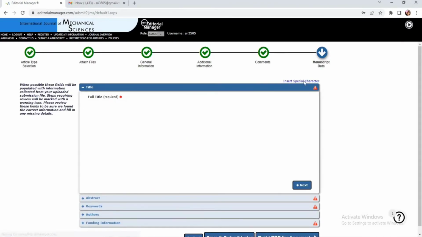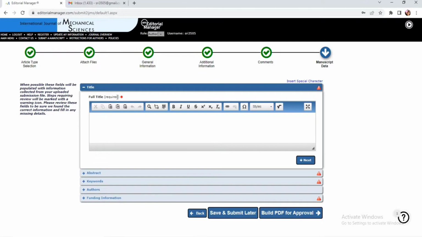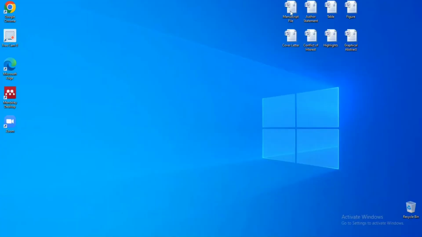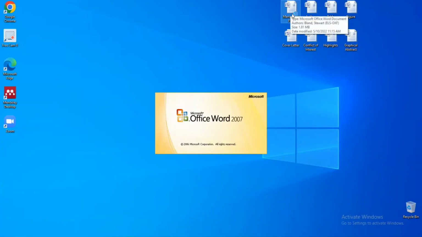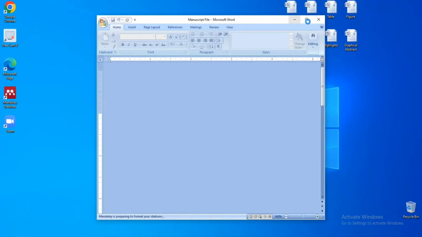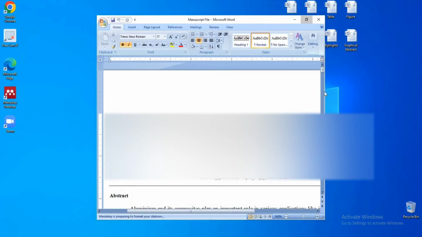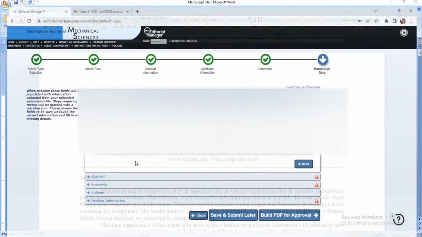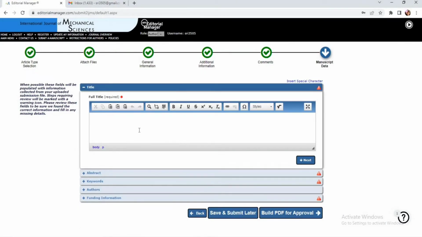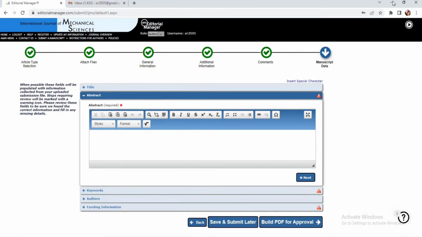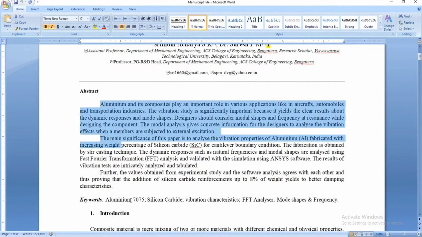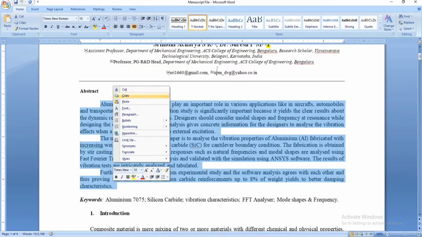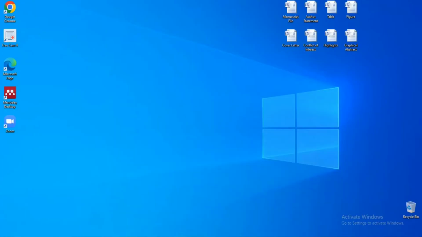So that is the manuscript data. The full title is required. So please go to the manuscript file, open your manuscript file, and just enter the title, abstract, and the keywords. That is what is required now. So let me select the full title. I'll just copy paste the full title. Let me go for the next one, followed by the full abstract that we have prepared. Copy paste the abstract,